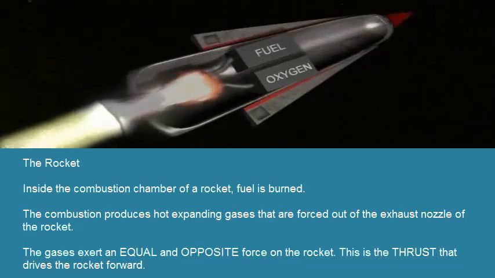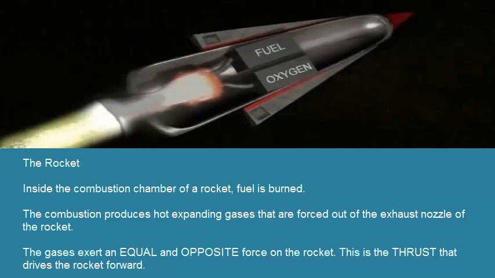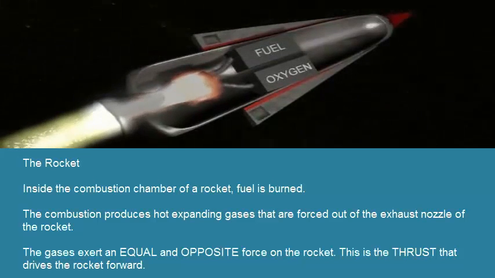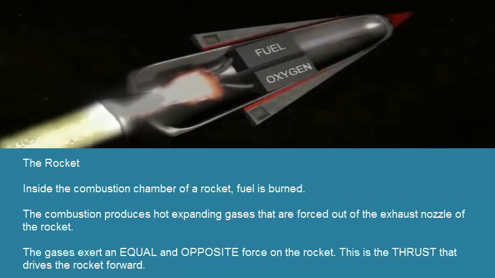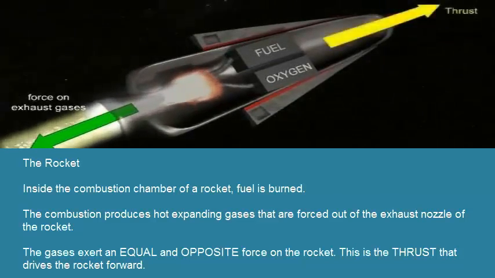The rocket. Inside the combustion chamber of a rocket, fuel is burned. The combustion produces hot expanding gases that are forced out of the exhaust nozzle of the rocket. The gases exert an equal and opposite force on the rocket. This is the thrust that drives the rocket forward.